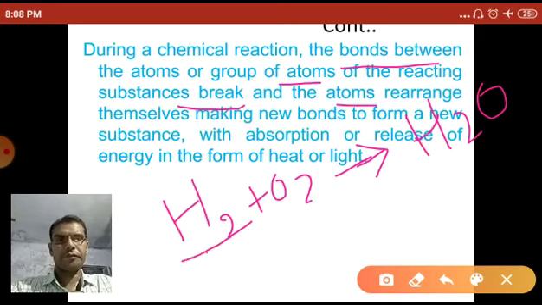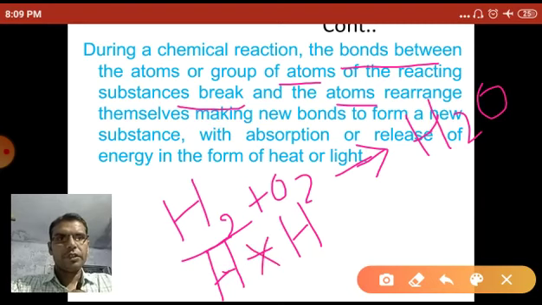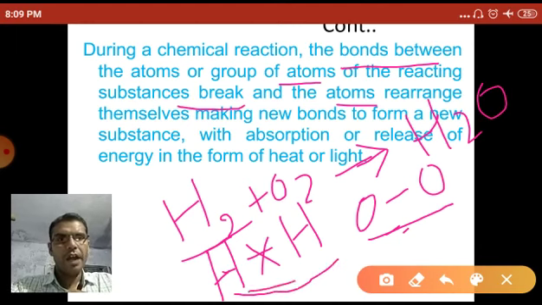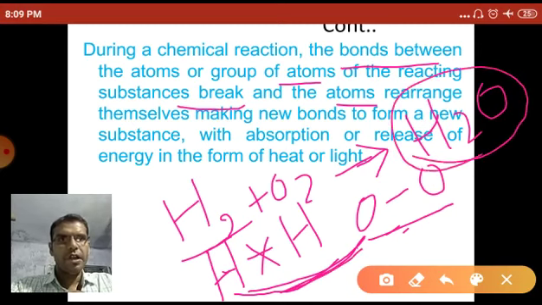In this reaction, the bond between the hydrogen atoms breaks down. The bond between the oxygen atoms in the oxygen molecule breaks down, and the hydrogen and oxygen rearrange with each other in such a way that they form H2O, water. And in this process they absorb heat.